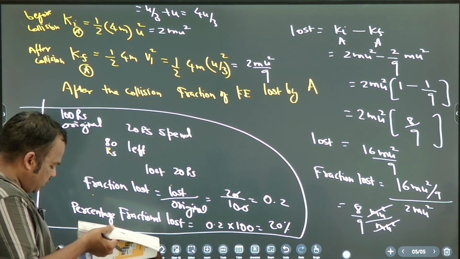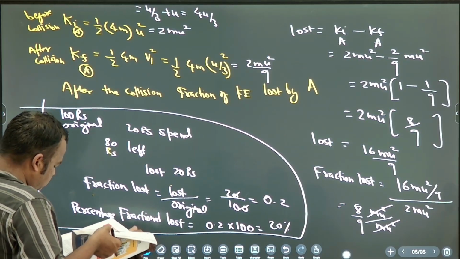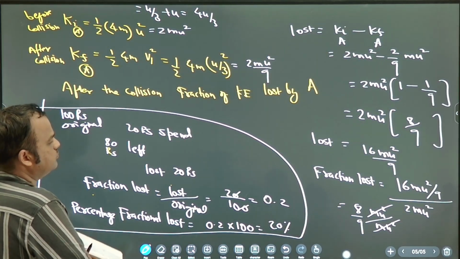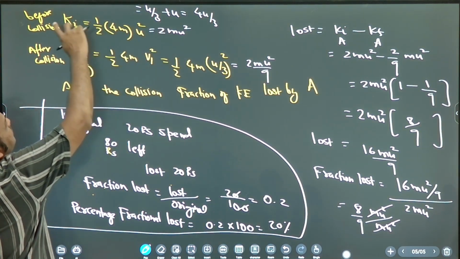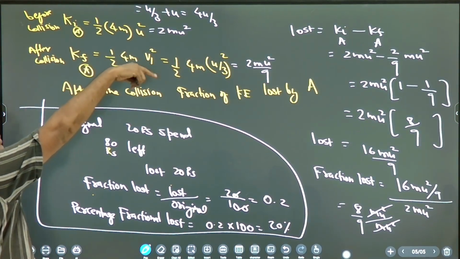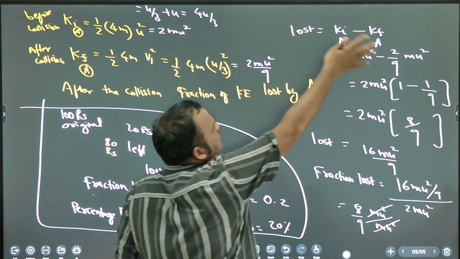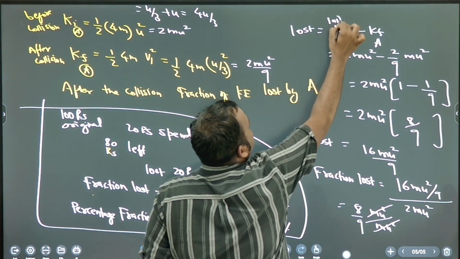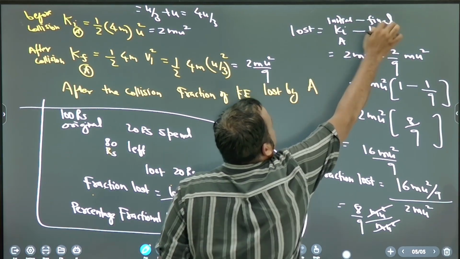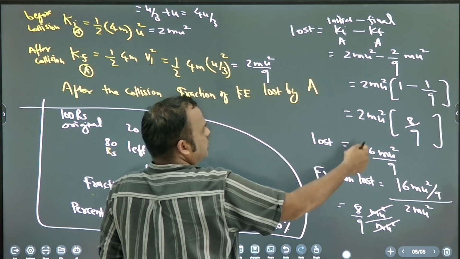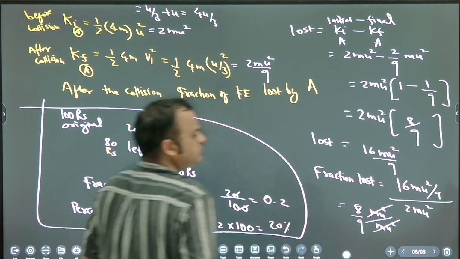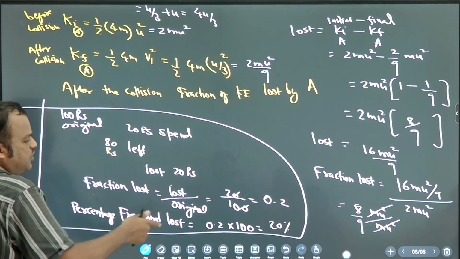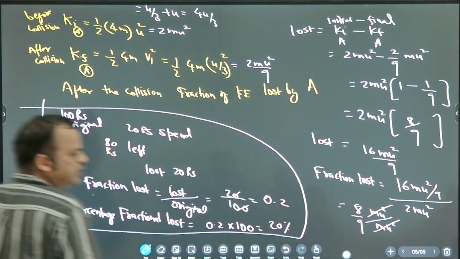So let's solve one question on explosion. 7th question. Okay, fine. So initial kinetic energy of A, final kinetic energy of A. Calculate, find loss. Loss means initial minus final. That is loss. Then you calculate fraction loss. Fraction loss means loss by initial. Loss by initial. 8 by 9. Fine, clear?